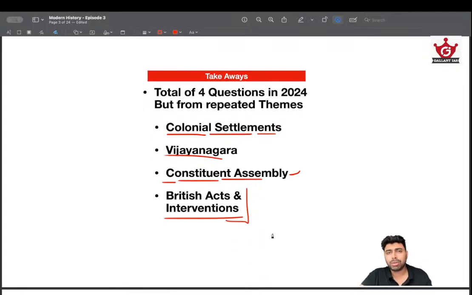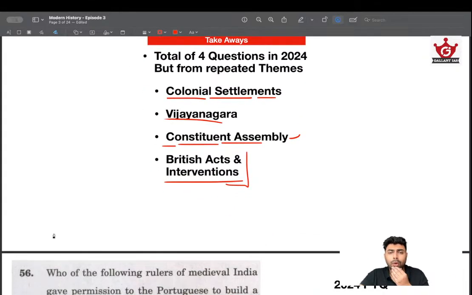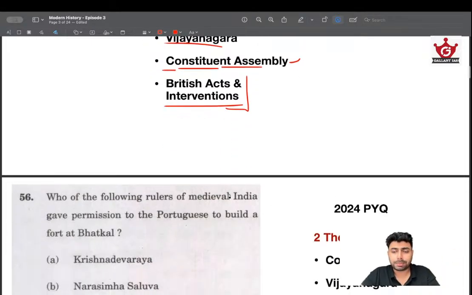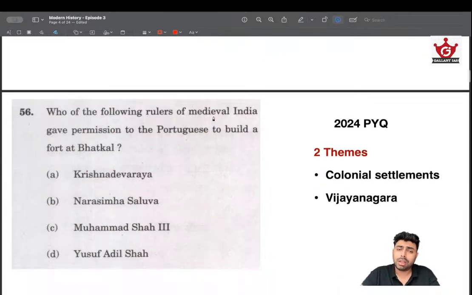That's how you study something very smart in a limited time. So these are the key areas. I hope you can see it. These are the key areas based on the last 4 years up until 2024. The first question that we are discussing is, which of the following rulers of medieval India gave permission to Portuguese to build a fort in Batkal?